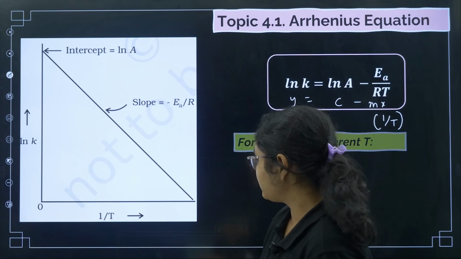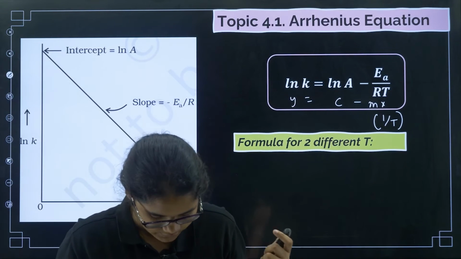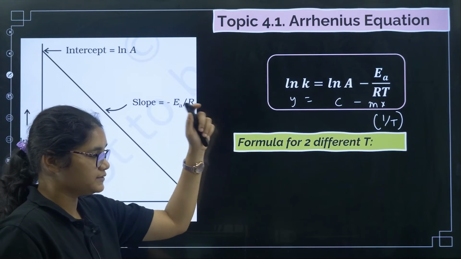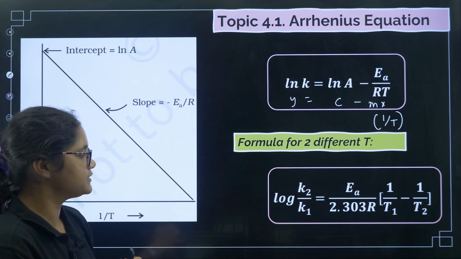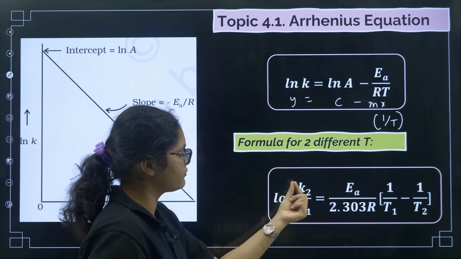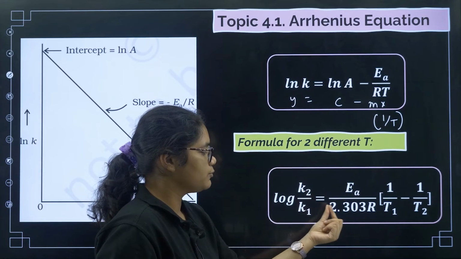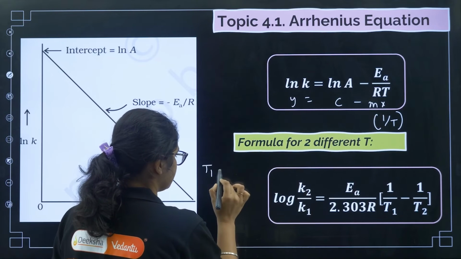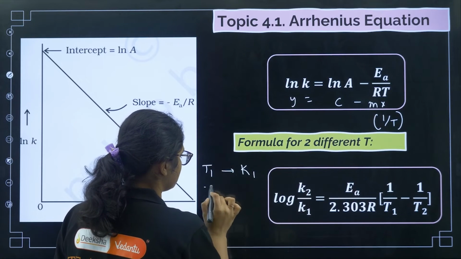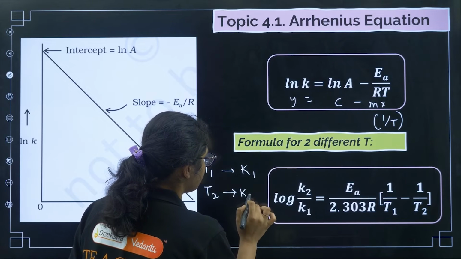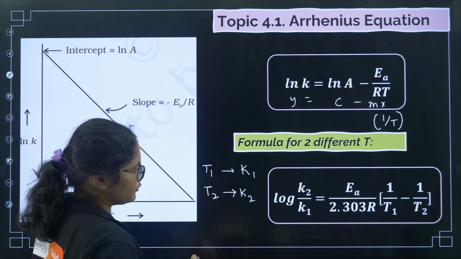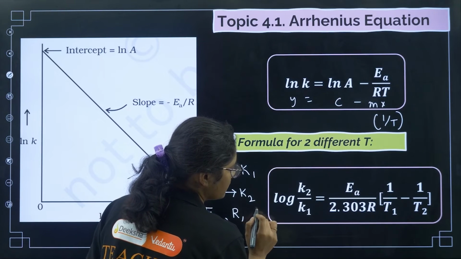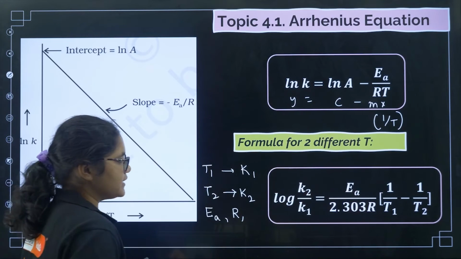Now, if we have two different temperatures and you want to calculate the rate constant for the two different temperatures, then the modified formula becomes: log of K2 by K1 is equal to Ea by 2.303 R into (1 by T1 minus 1 by T2). Here T1 is the first temperature, K1 is the rate constant at T1, T2 is the second temperature, and K2 is the rate constant at T2. Ea is activation energy, R is gas constant, and those are the terms that you have to know.